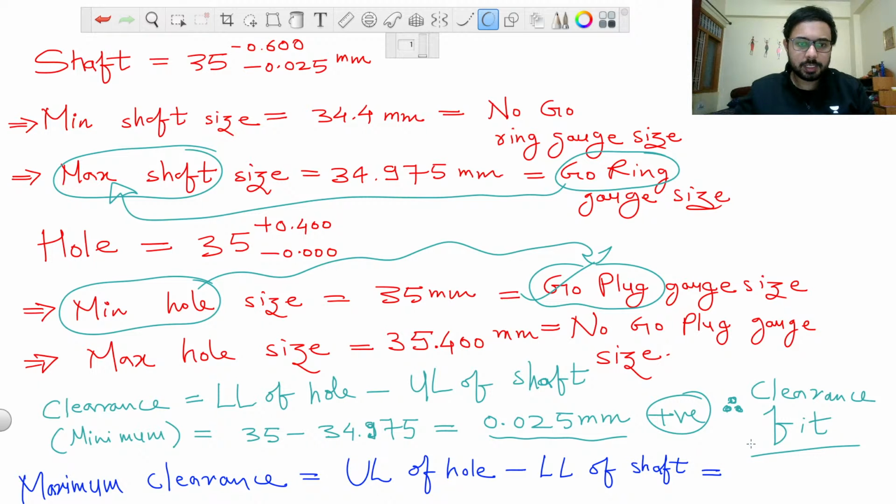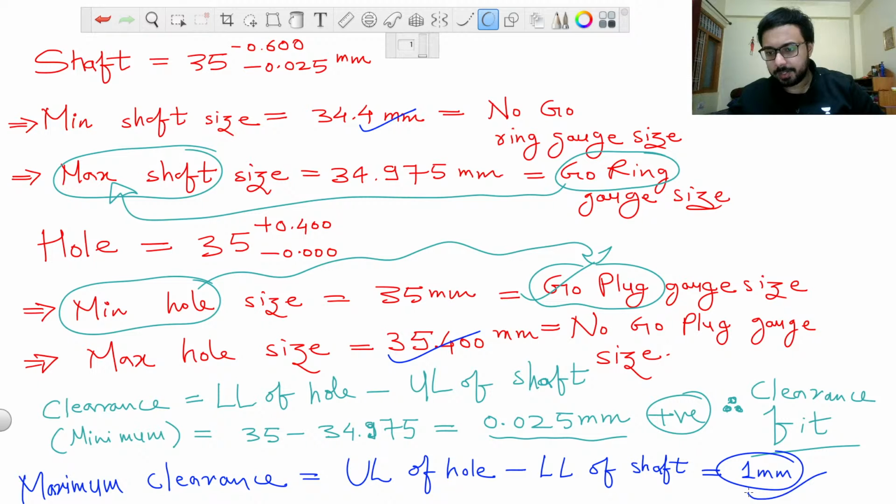And by doing this we will be getting maximum clearance. Upper limit of hole is 35.400, and here it is 34.400. So maximum clearance is coming out as 1 millimeter. So this right here is our answer, and that's it for this question.